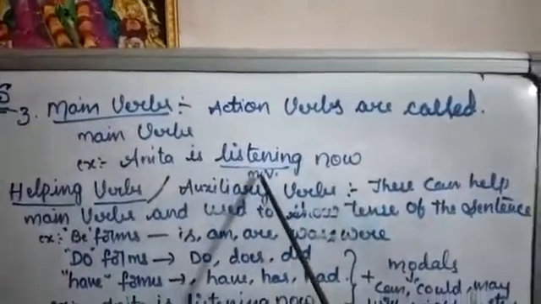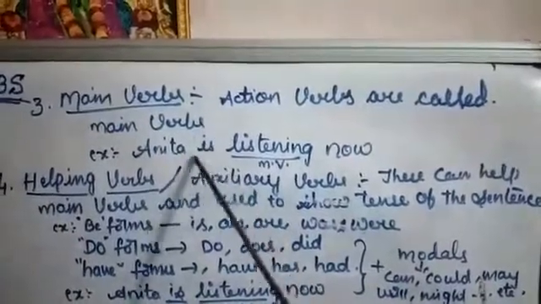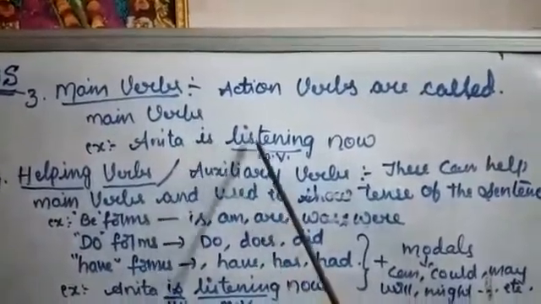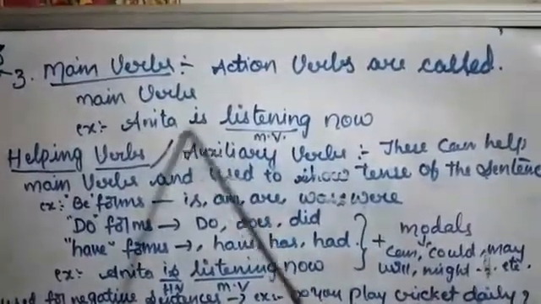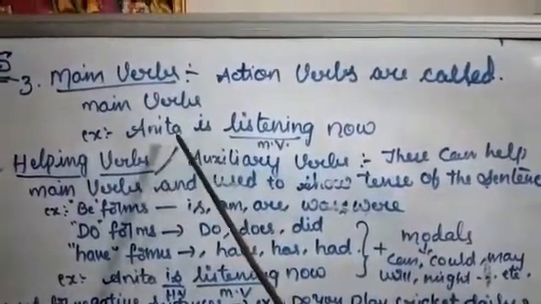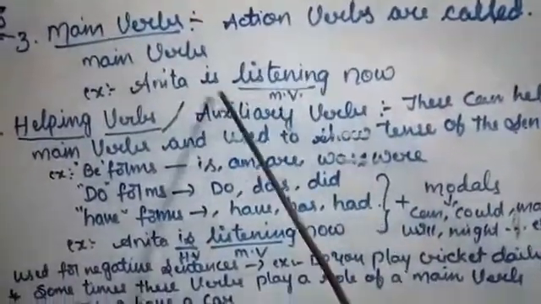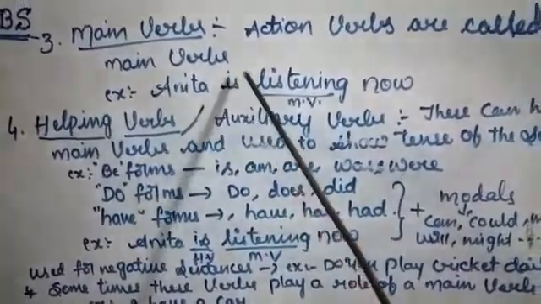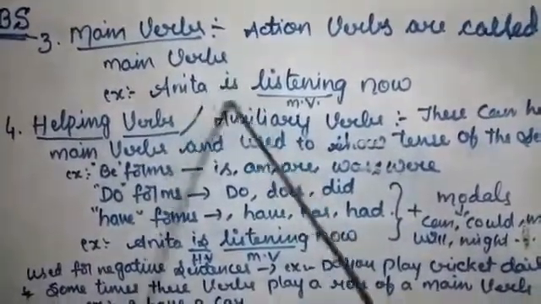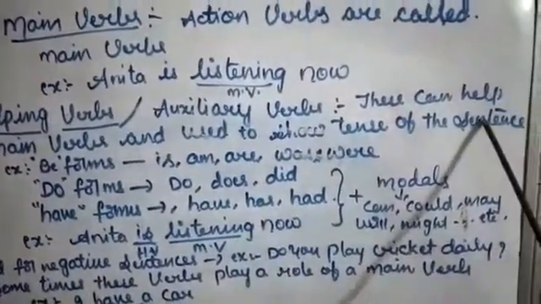Listening is a main verb because it is an action word. Is is the helping verb. It is helping the main verb, and also this helping verb is showing the tense of the sentence. Anita is listening means at present, at the time of speaking. Anita was listening means in past tense. So the helping verbs show the tense of the sentence.